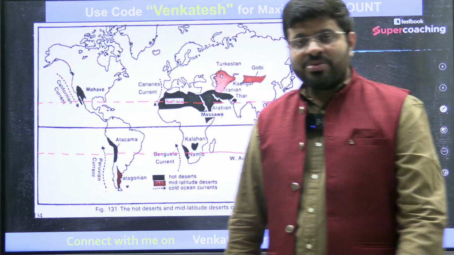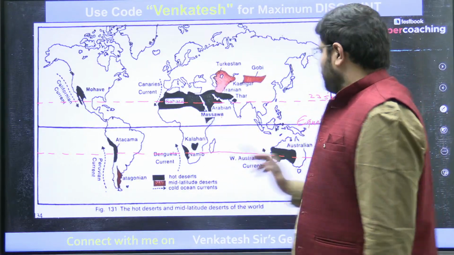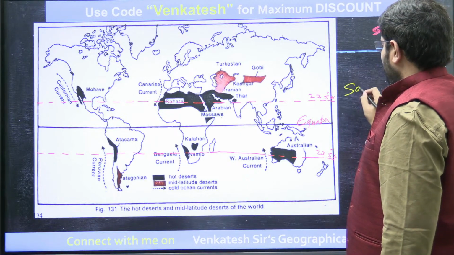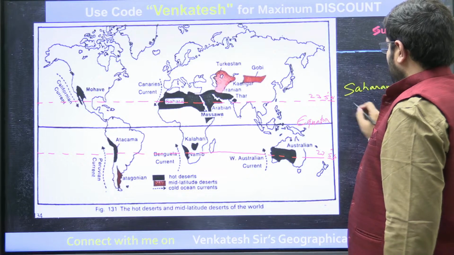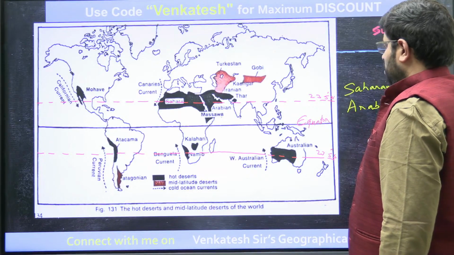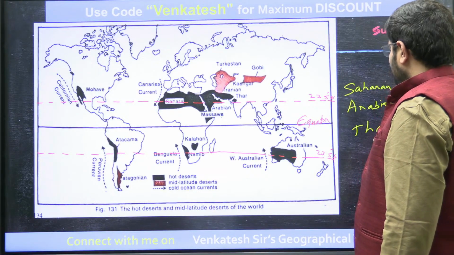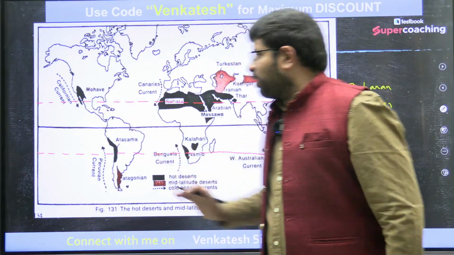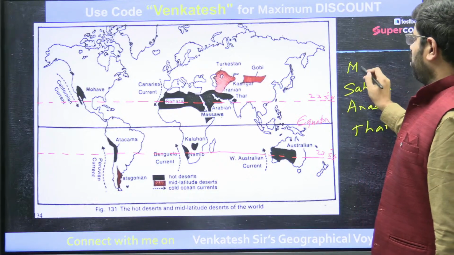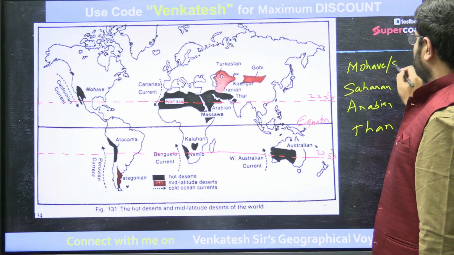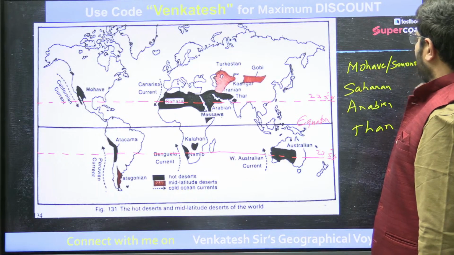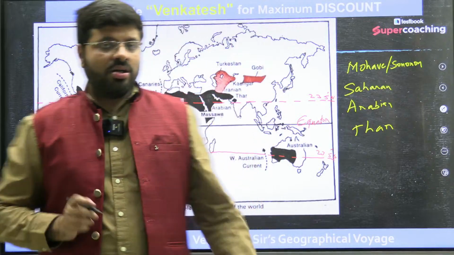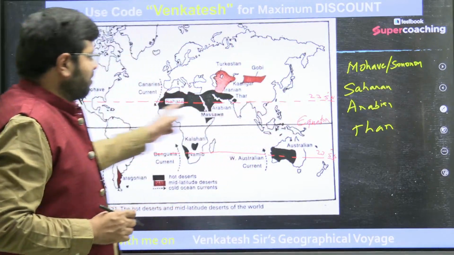Please remember the names. The mighty Saharan Desert. Let's start with Africa, the Saharan Desert. Then the Arabian Desert, the Thar Desert of India and Pakistan. Then right above this, the Mojave, Sonoran or Mexican Desert in the northern side. This is for North America. If you see all these four deserts, they are located in the same latitude.